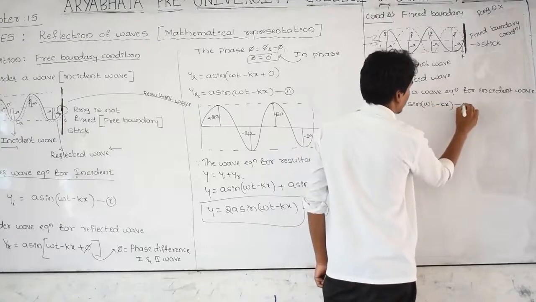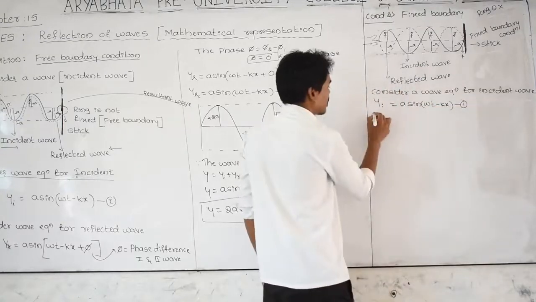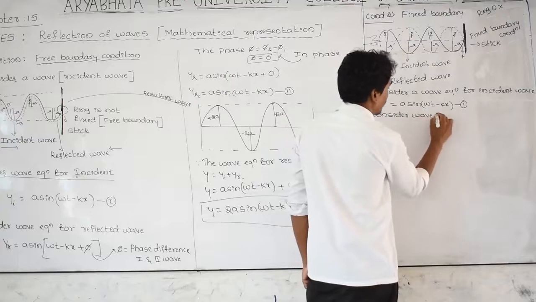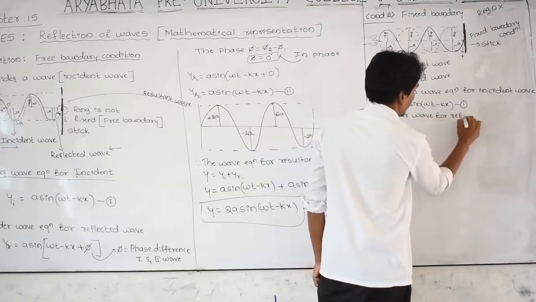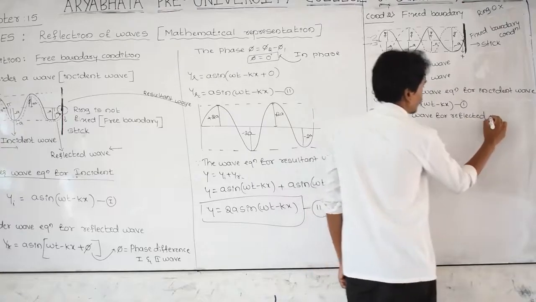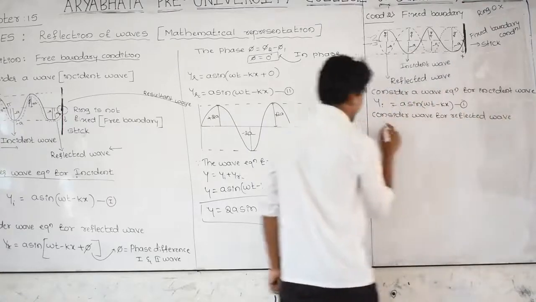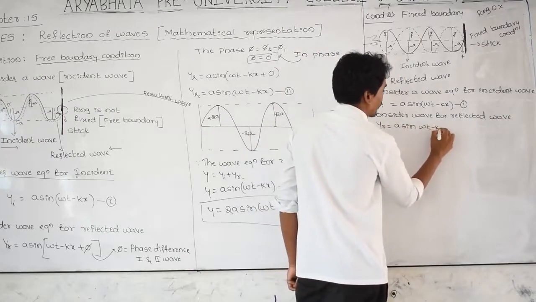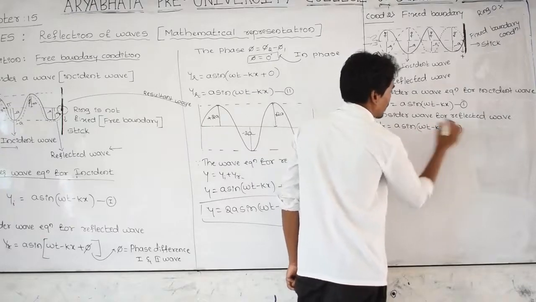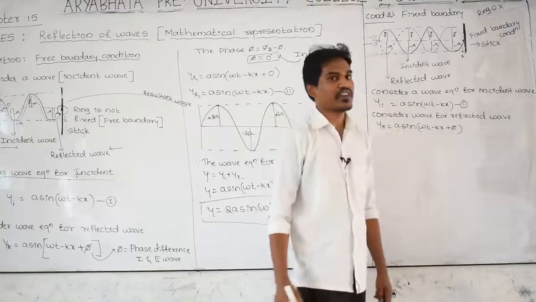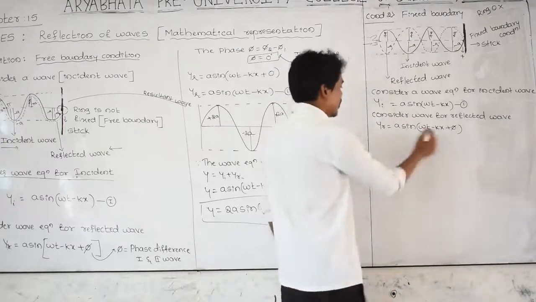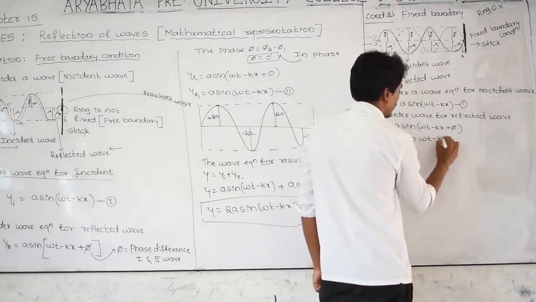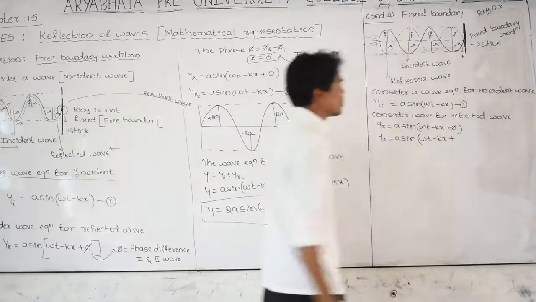Let us take it as the first equation, and consider the wave equation for the reflected wave, indicated as y_r, A sin(omega t minus kx). One extra term I am considering, phi, which as you know very well is the phase difference between incident and reflected wave. We can find y_r is equal to A sin(omega t minus kx), and the phi value we have to substitute here.